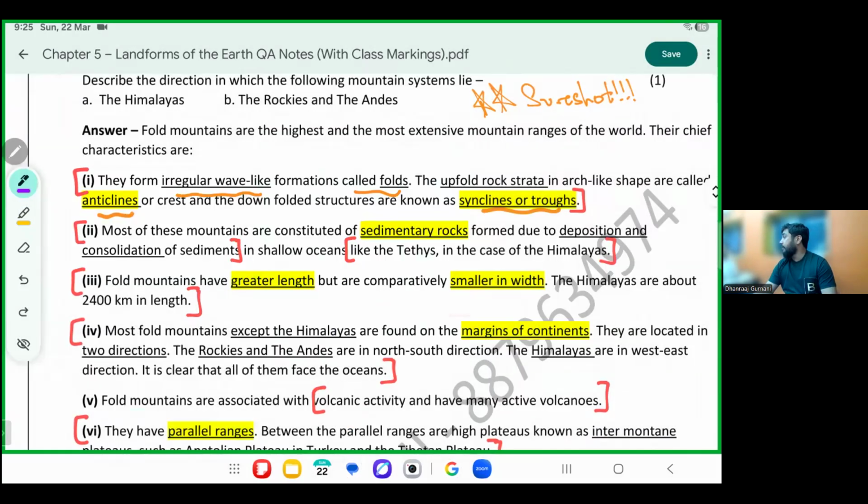Can I go ahead? What happened? Upfold area, anticline; downfold area, syncline. These are all called folds. Sorry, folds, my bad.